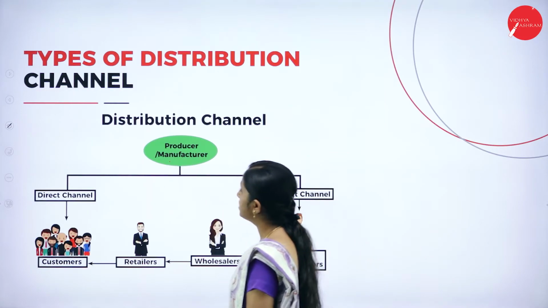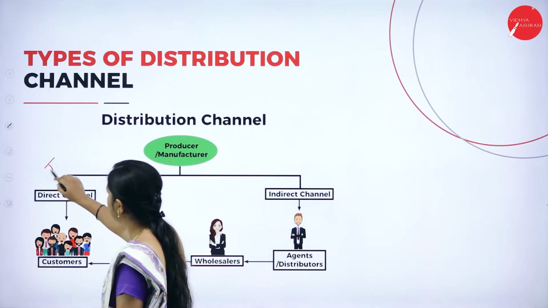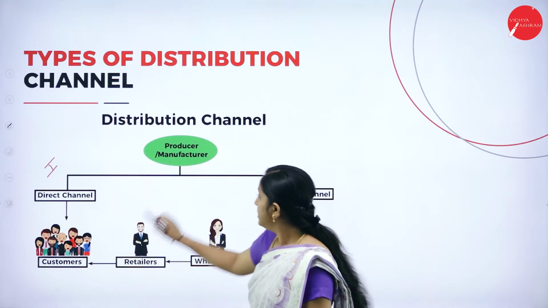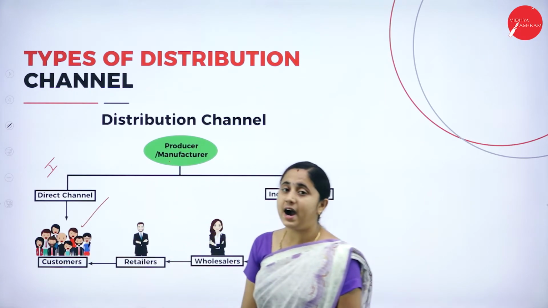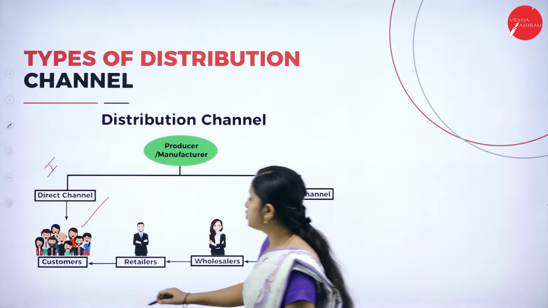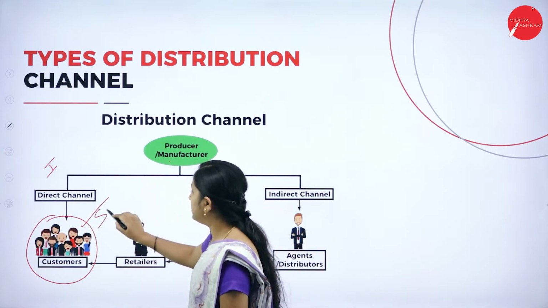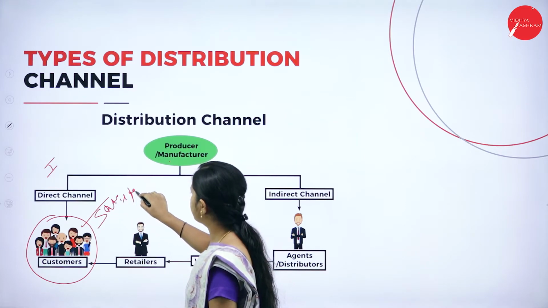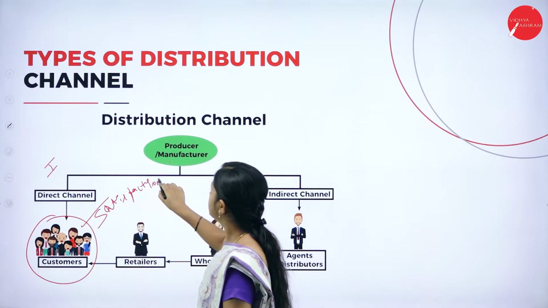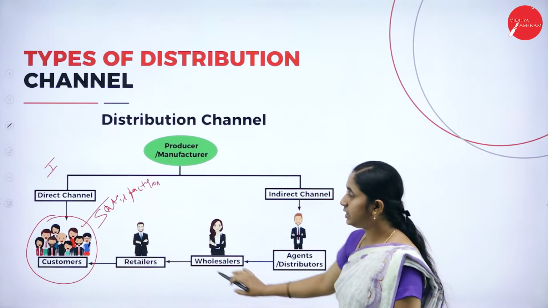Here the producer or manufacturer uses, this is the first type, the direct channel. Directly the manufacturer can reach the final consumers. The ultimate goal of the manufacturer is to reach these final consumers. Final consumer satisfaction is an important factor, so in order to satisfy this group, they use this channel.